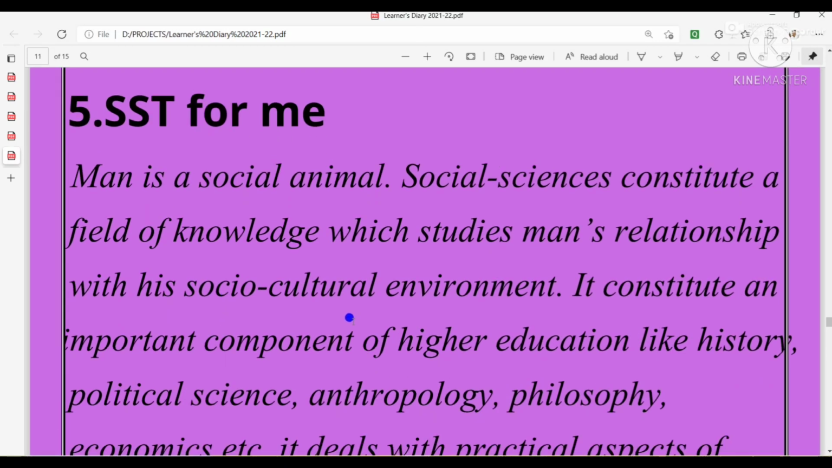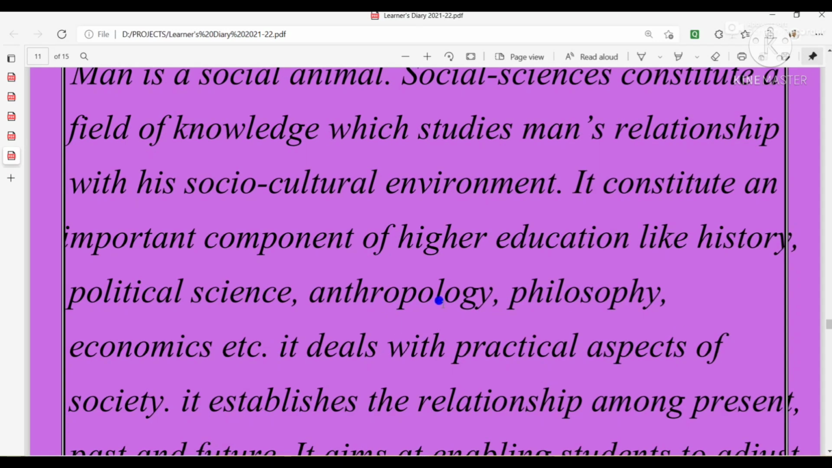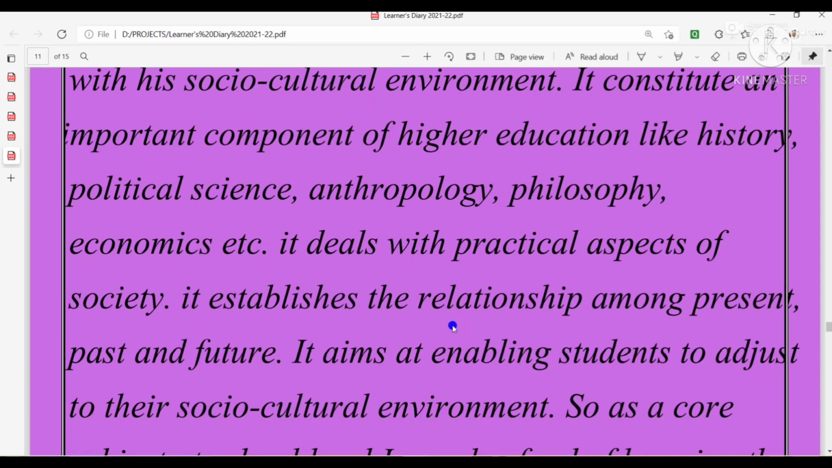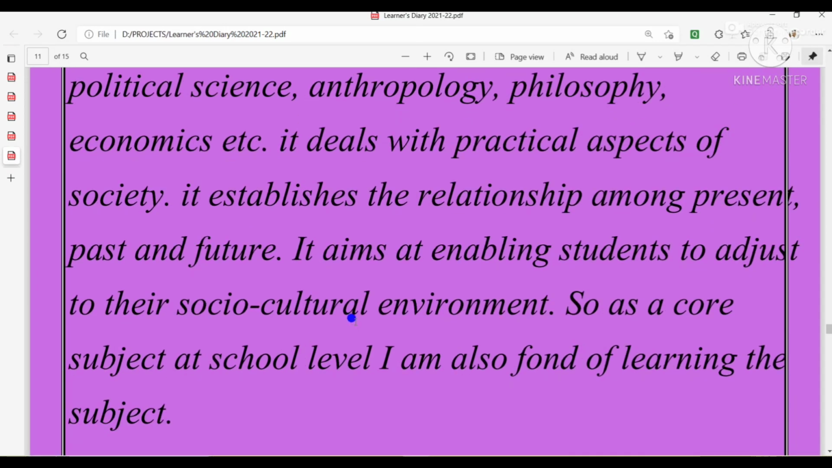Man is a social animal. Social sciences constitute a field of knowledge which studies man's relationship with his socio-cultural environment. It constitutes an important component of higher education, like history, political science, anthropology, philosophy, economics, etc. It deals with practical aspects of society. It establishes the relationship among present, past, and future. It aims at enabling students to adjust to their socio-cultural environment.